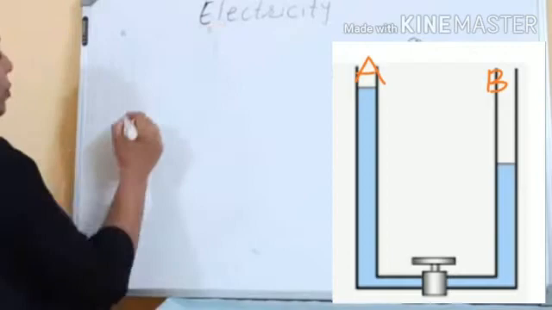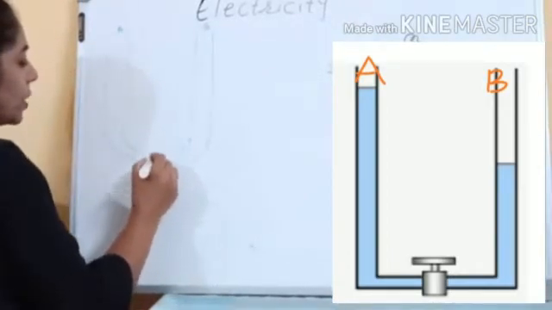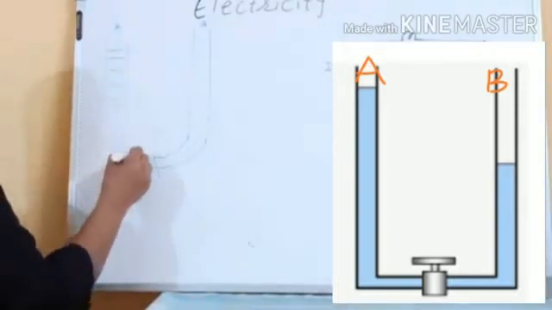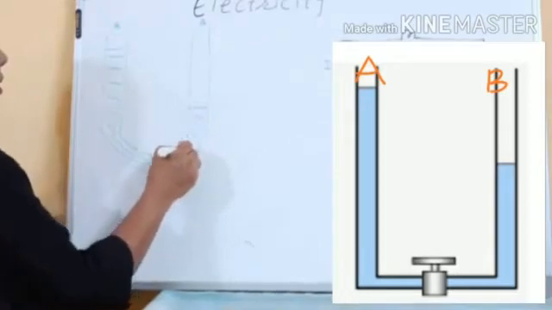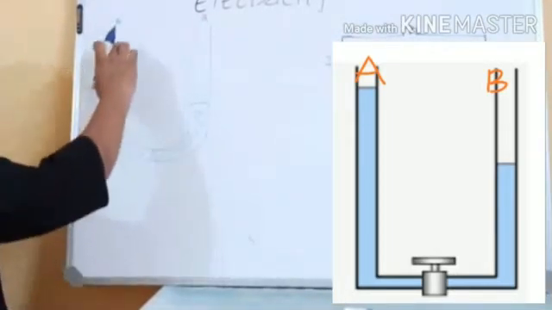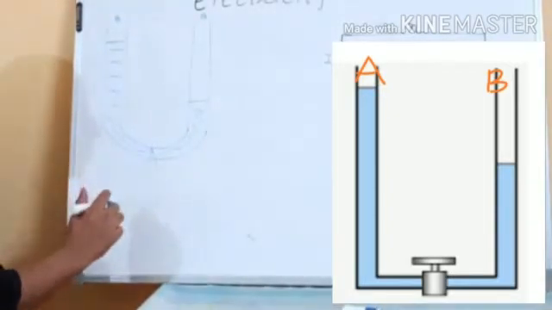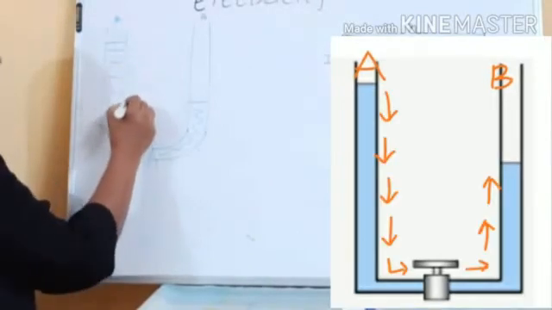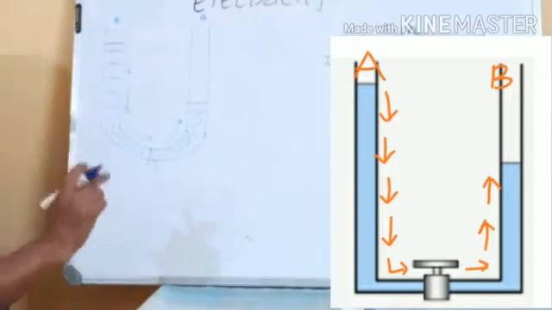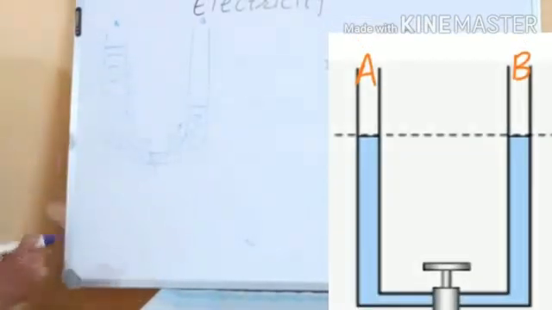I will connect both the tubes with a rubber tube, and I will use one stopper here and fill tube A with water, similarly tube B with water, and keep the levels uneven. So there is a level difference. Now when I release this stopper, what will happen? The water will flow from tube A to tube B. Water will not flow from B to A. It will flow from A to B.